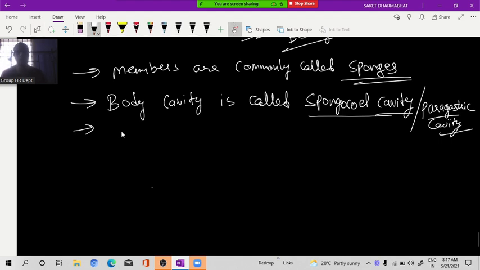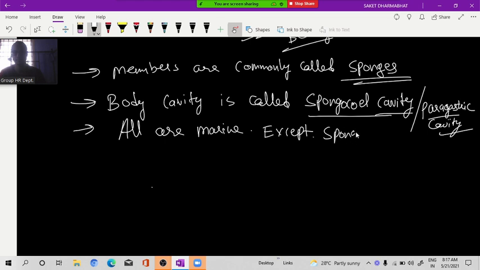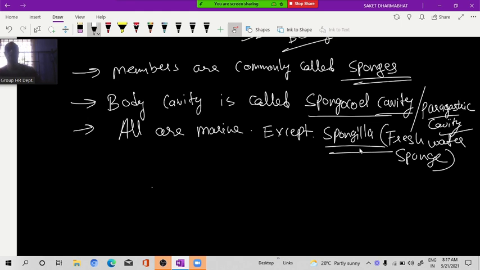Next, all are marine except Spongilla. Spongilla is what? A freshwater sponge. Okay.